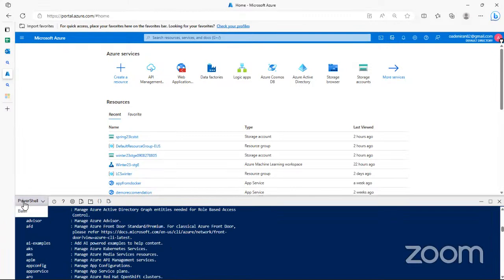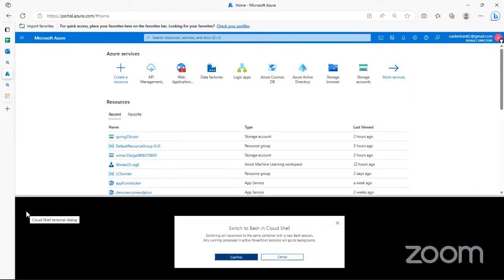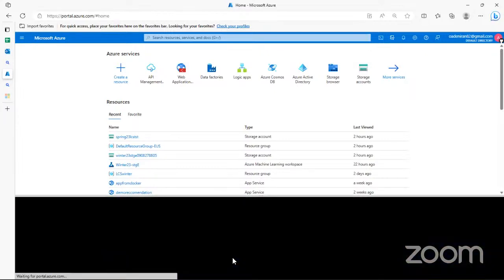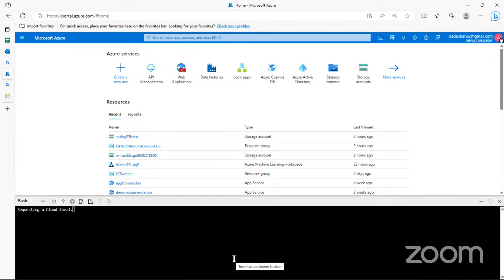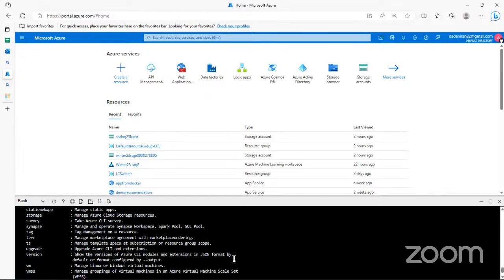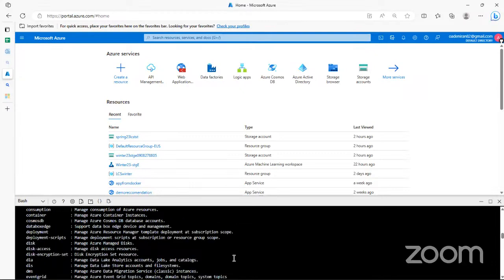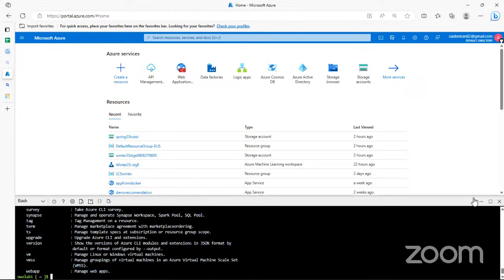If I come here and click on Bash, this is for people that are more comfortable with the Linux terminal, that are more comfortable with Linux commands. If you type AZ here also, you also have your Azure. You see that the way it responded here is a little bit different, because this is for Bash, and also it is a command line tool that allows you to be able to.